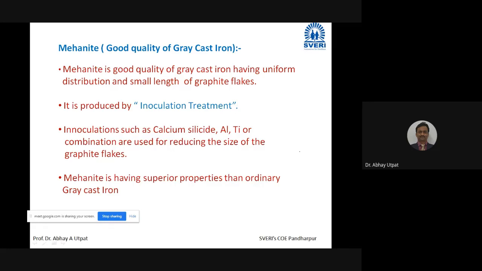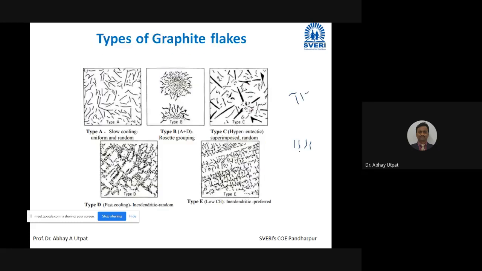So if you see the types of graphite flakes, you have to draw this type A during explanation. I repeat once again, you can draw all these 5 figures in short and explain that out of the above 5 figures, type A is for mehanite.